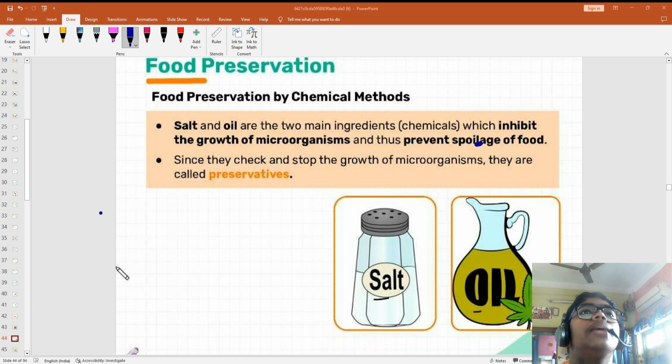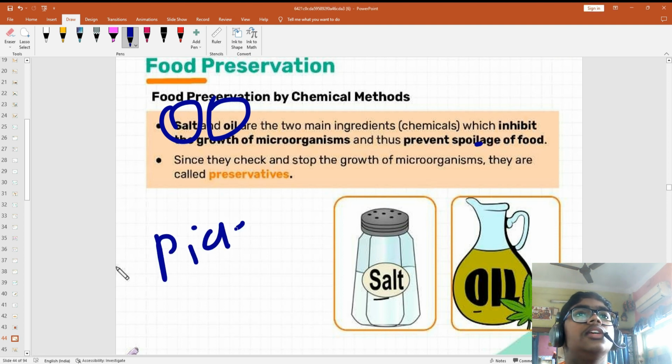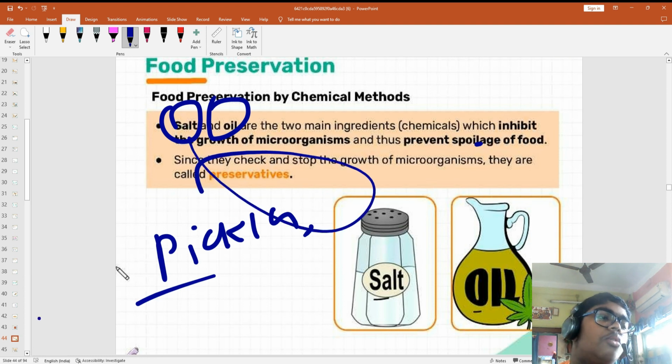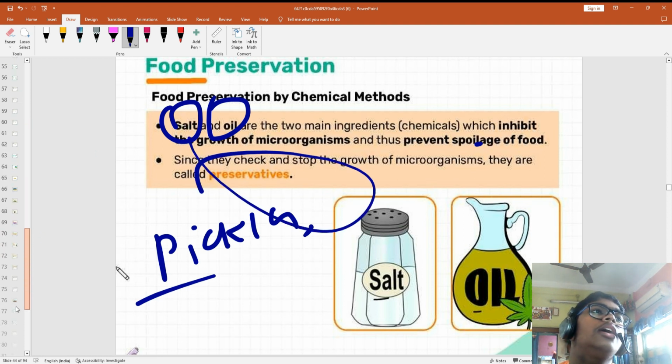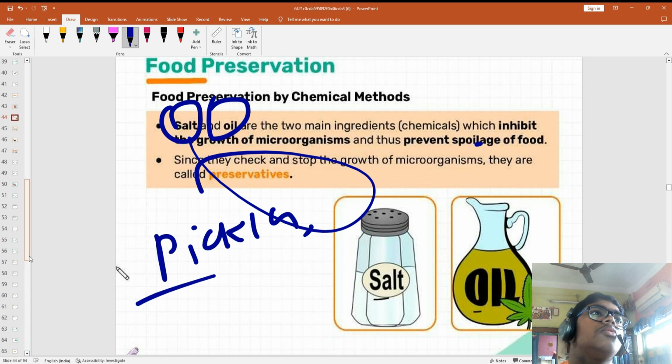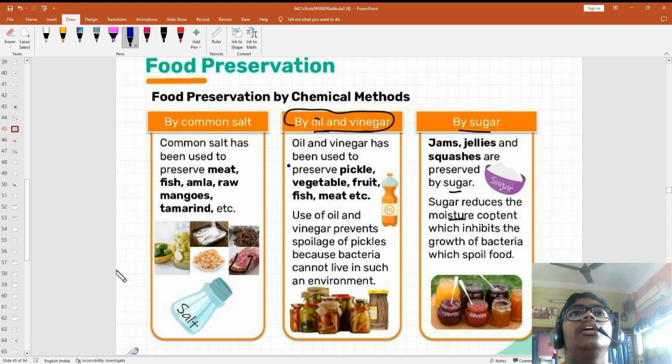Food preservation by chemical methods like salt and oil are our two main ingredients. Okay, you will see pickles. These we call preservatives. Oil and salt are preservatives. Okay, now see, preserved by common salt are meat, fish, amla, raw mangoes, tamarind. If you